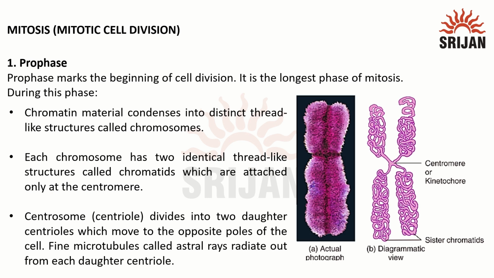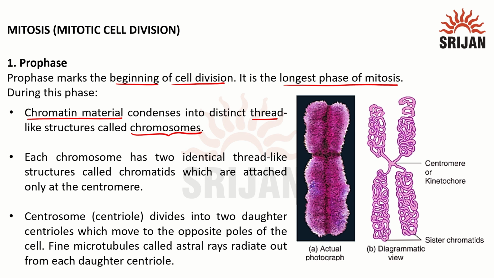So first is the prophase. Prophase marks the beginning of the cell division. It is the longest phase of mitosis. During this phase, what are the changes that we see? One is that the chromatin material will condense to form distinct thread-like structures called chromosomes.